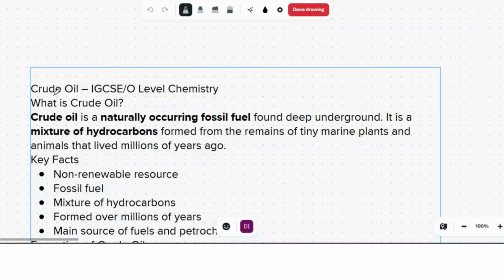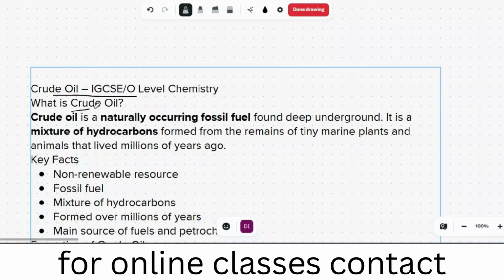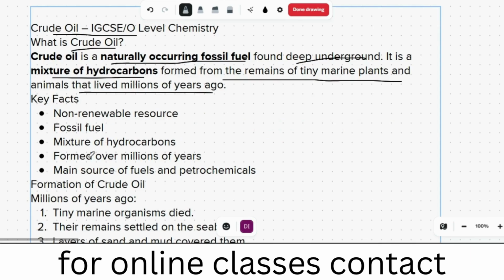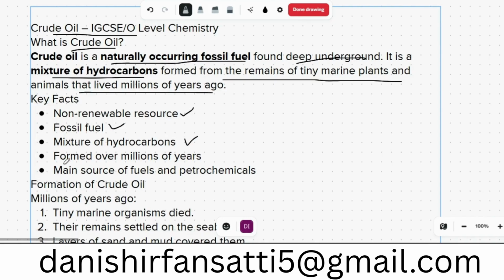We are going to talk about crude oil. So, what is crude oil? Crude oil is a naturally occurring fossil fuel found deep underneath. It is a mixture of hydrocarbons formed from the remains of tiny marine plants and animals that lived millions of years ago. Key facts: they are non-renewable resources, called fossil fuels, a mixture of hydrocarbons formed over millions of years, and the main source of fuels and petrochemicals.